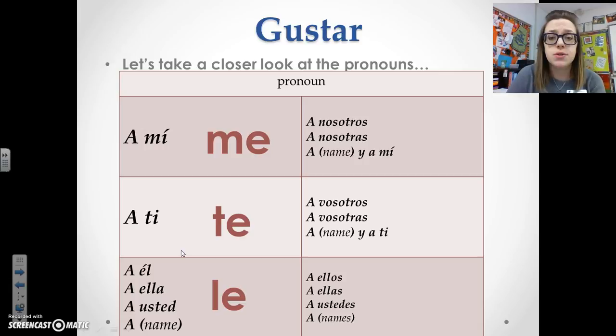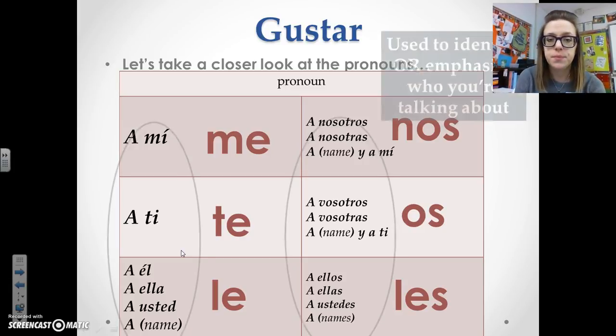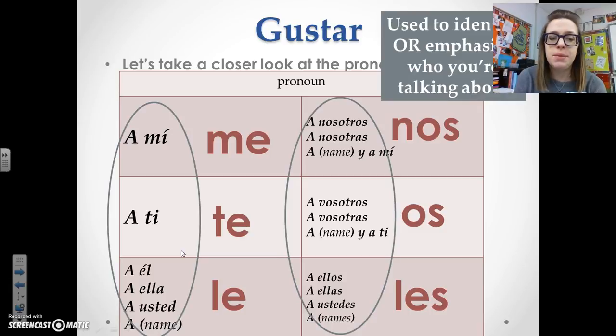If you see a nosotros, a nosotras, a person's name, and then a mí, you're going to use nos. If you see a vosotros, a vosotras, a person's name, and then a ti, you're going to use os. If you see a ellos, a ellas, a ustedes, and then a and some names, you're going to use les. So these a mí, a ti, etc., are used to identify or emphasize who you're talking about.